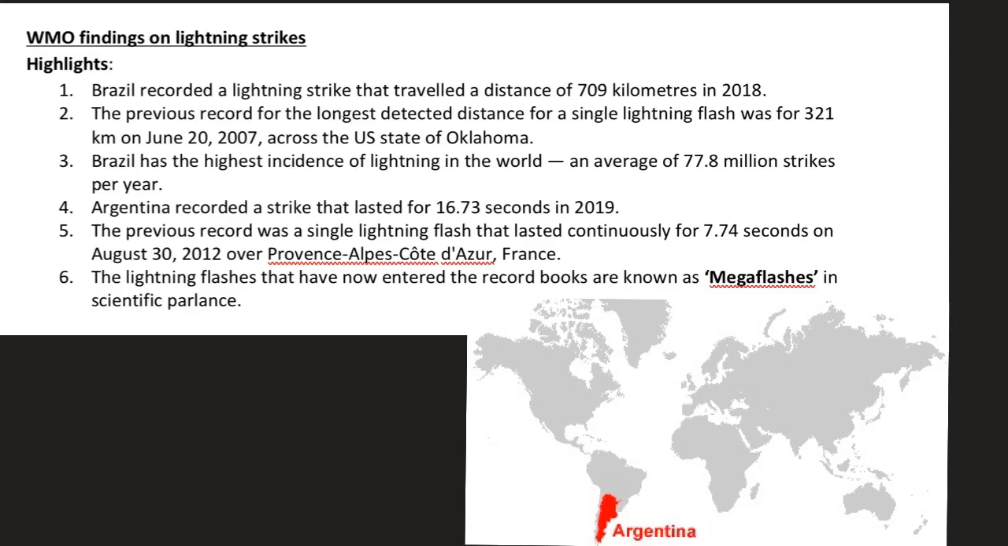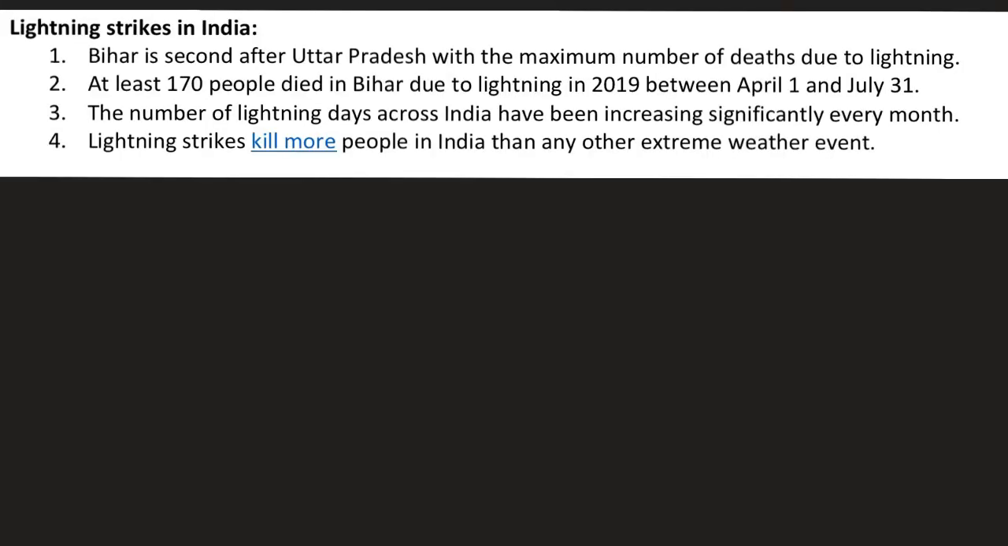There are also a few observations with respect to lightning strikes in India. First, Bihar is second after Uttar Pradesh with the maximum number of deaths due to lightning. As per findings, at least 170 people died in Bihar due to lightning in 2019 between April 1 and July 31st. And more importantly, lightning strikes kill more people in India than any other extreme weather event.